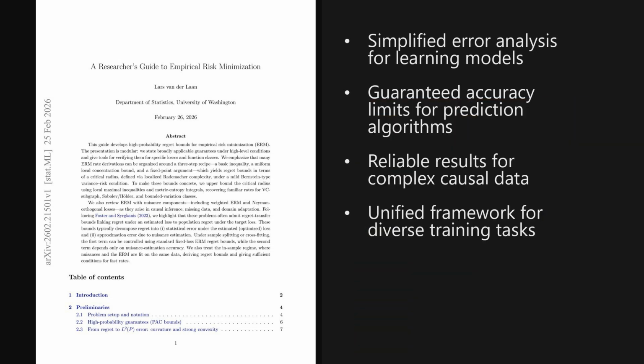I'm Alex. Today we're looking at a paper trending on X, published on February 25th, 2026, just about 4 days ago. It introduces a modular three-step recipe that radically simplifies the derivation of high-probability regret bounds for empirical risk minimization. The paper is titled, A Researcher's Guide to Empirical Risk Minimization. And as we'll see later, this framework essentially standardizes the proof process for a wide range of modern machine learning